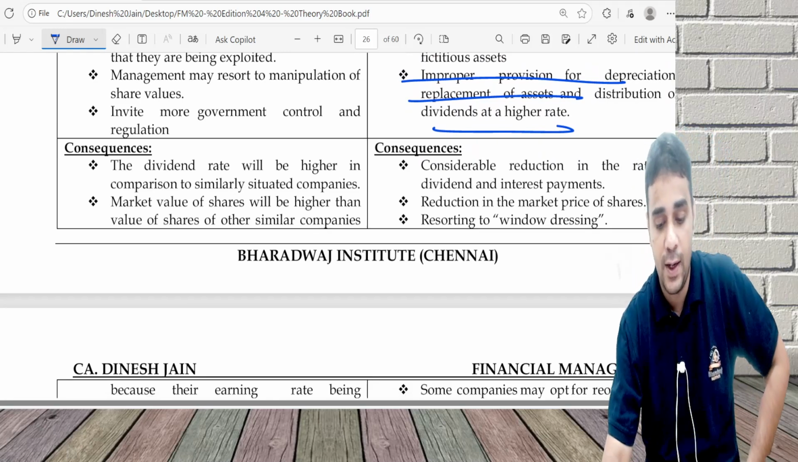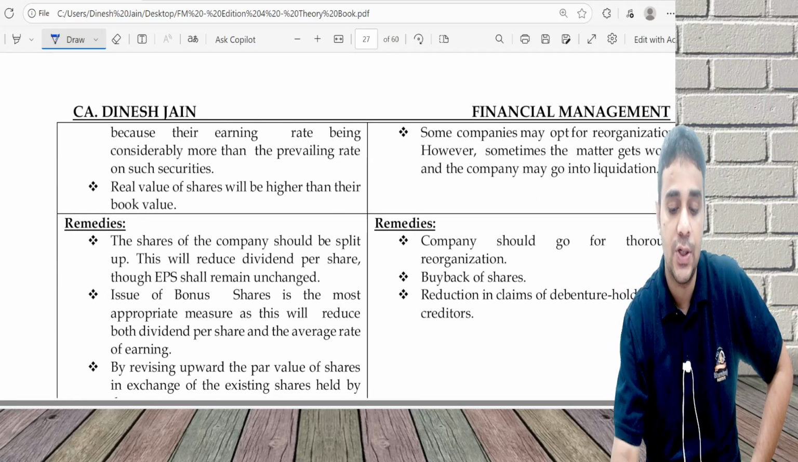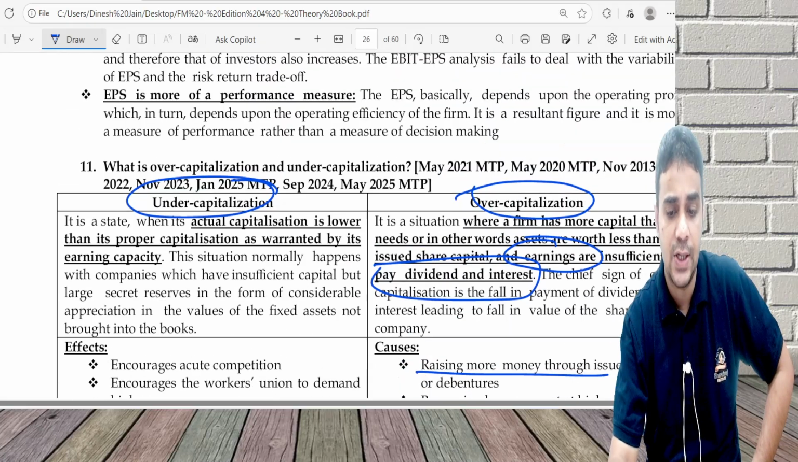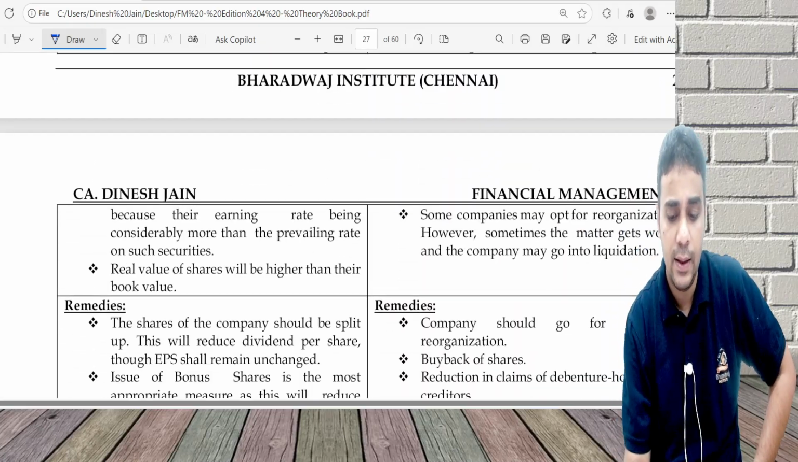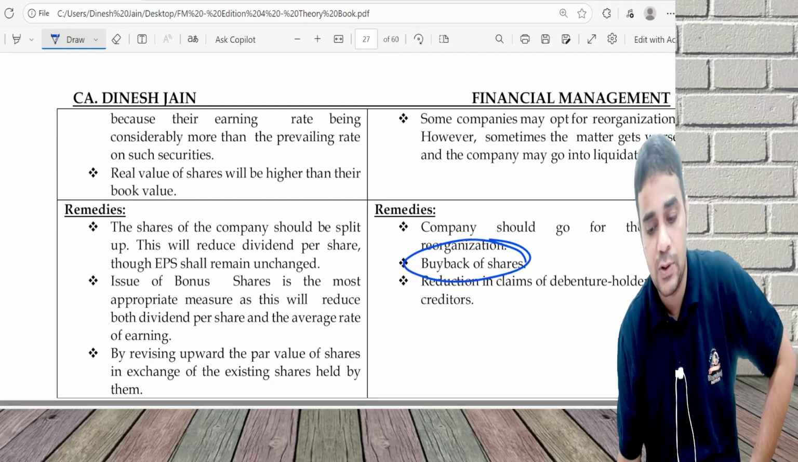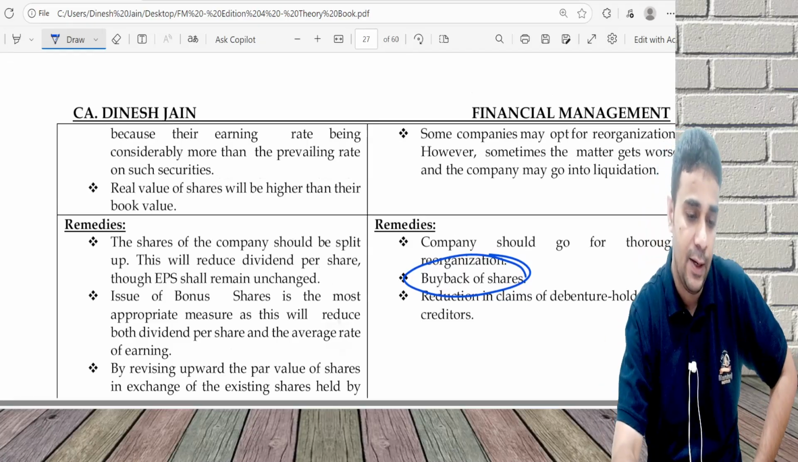I may do window dressing and I may do reorganization because I have too much money. I have more capitalization. I may end up doing repayment of loans, buyback of shares, reduction in claims of debenture holder. All these remedies are available.